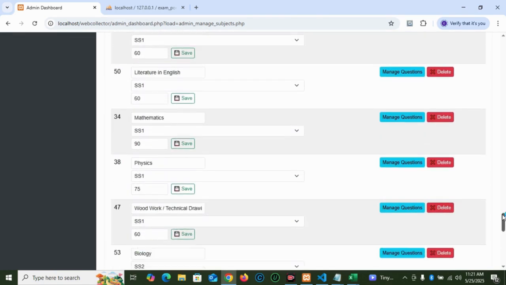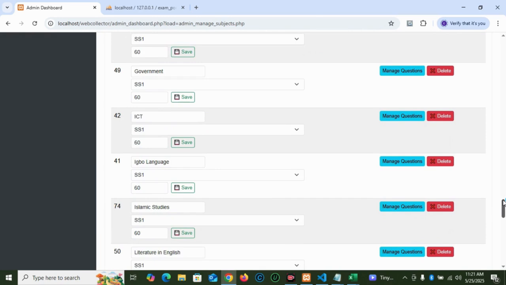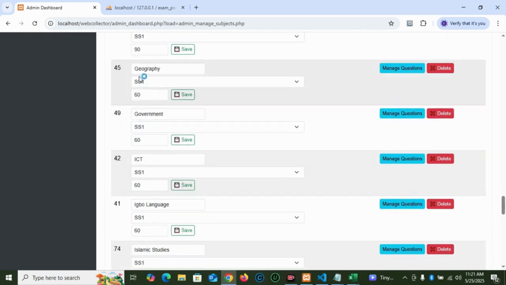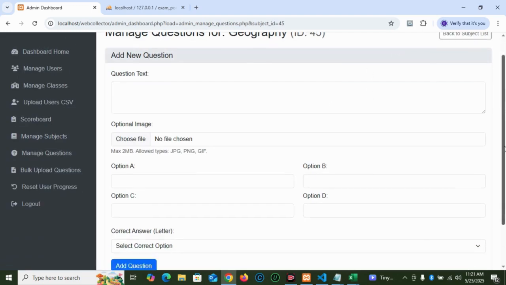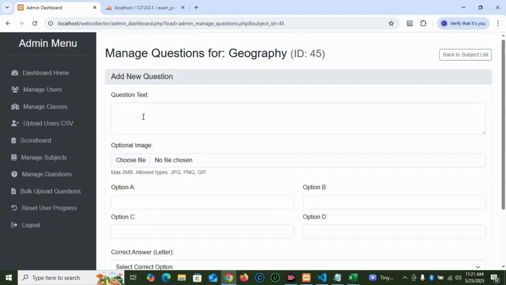I've seen the geography. So the subject already exists. The system doesn't allow duplicate entry. So this is where you click and come here to manage questions for that subject. So you click manage questions. When you click manage questions, you either type the questions manually, or you come here to bulk upload.